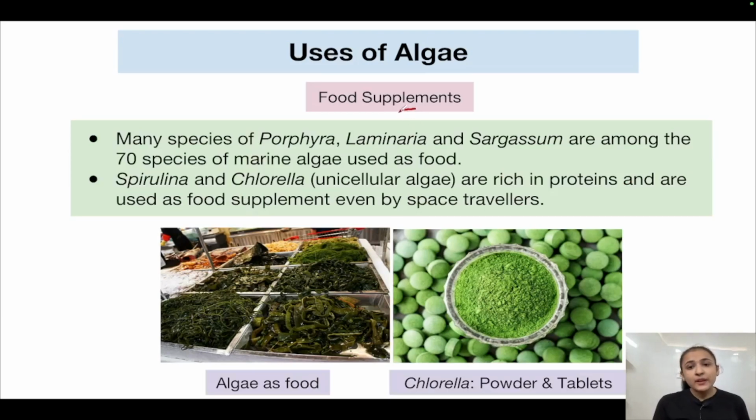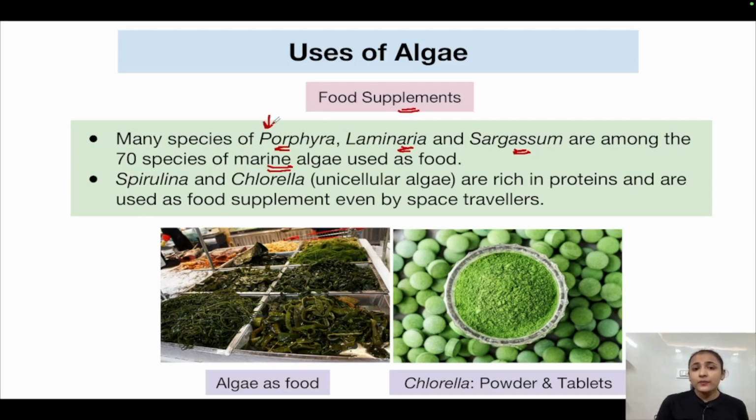Now food supplements, very important. Algae are used as food also. Certain algae are edible and people are consuming them as food. Did you know this before? Many species of Porphyra, Laminaria, Sargassum are among the 70 species of marine algae used as food. See, 70 species of marine algae are being used as food. This is a huge number.